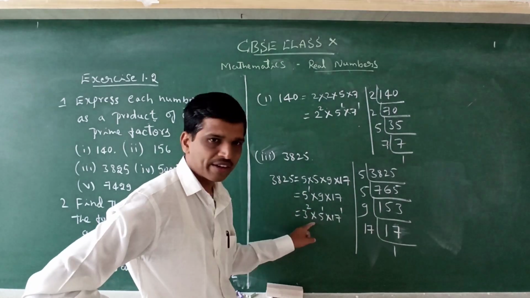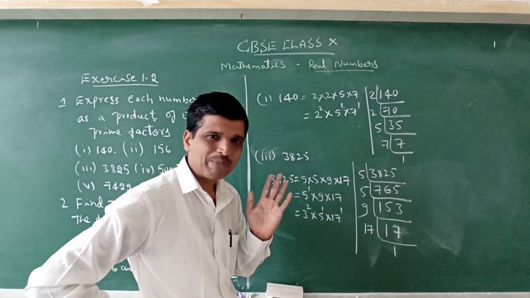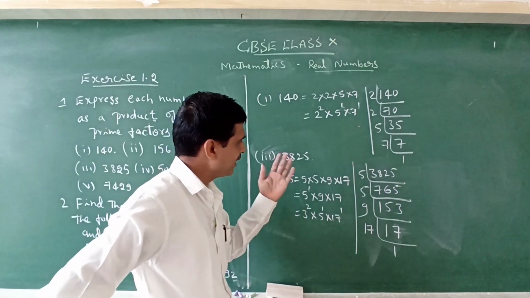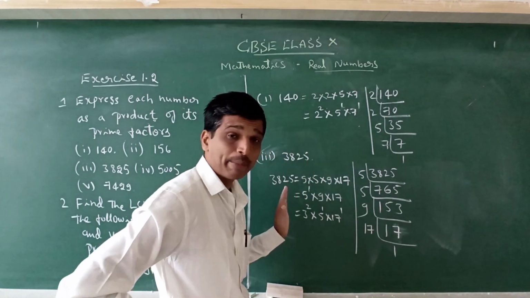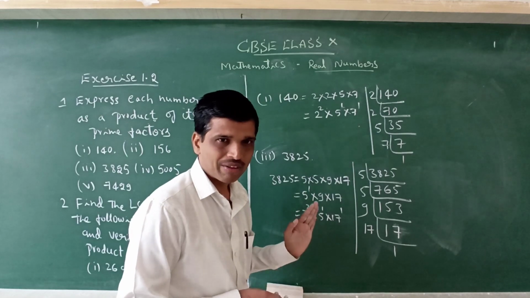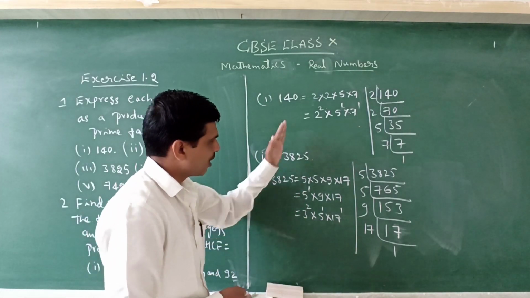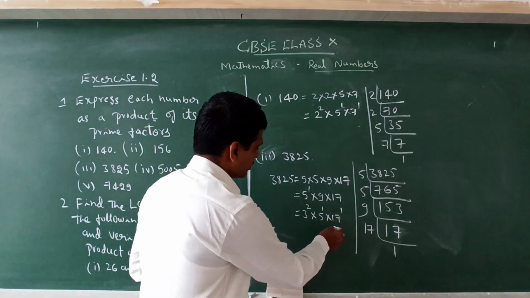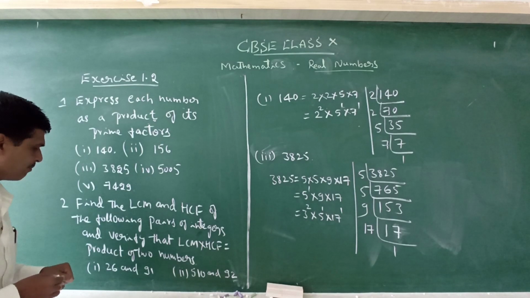This is ascending order, and this is also ascending order. The fundamental theorem of arithmetic says that apart from the order, the factorization is the same; we can write the factors in any order. But we have to decide which form is suitable for the factorization, so either ascending or descending order. Almost all take the ascending order. So this is the requirement. In the same way, we can solve these remaining examples.